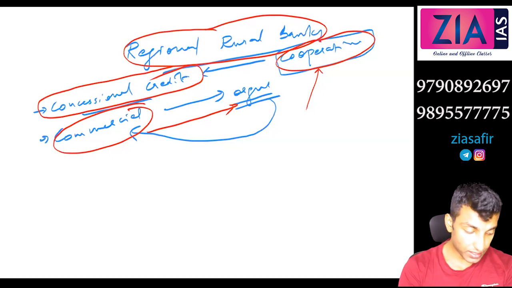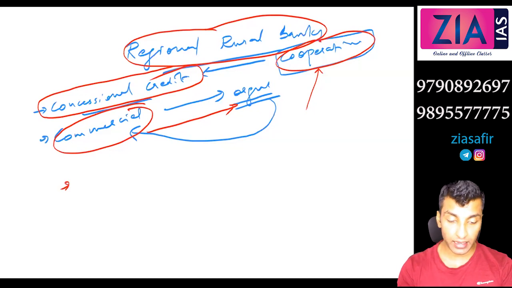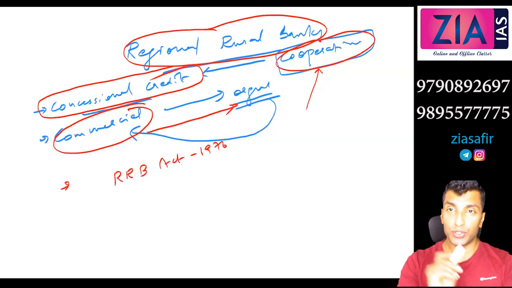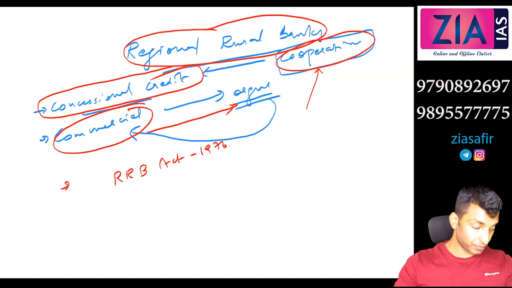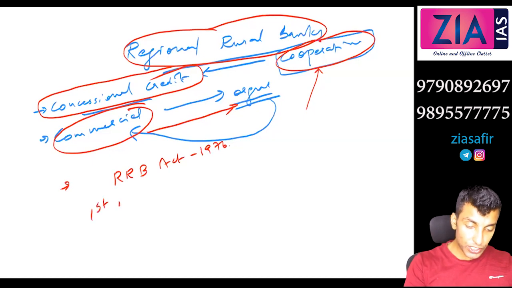Now registration, you write, it is registered under the Regional Rural Bank Act 1976. So registered under the RRB Act 1976. What is the first RRB? Any idea? First Regional Rural Bank?